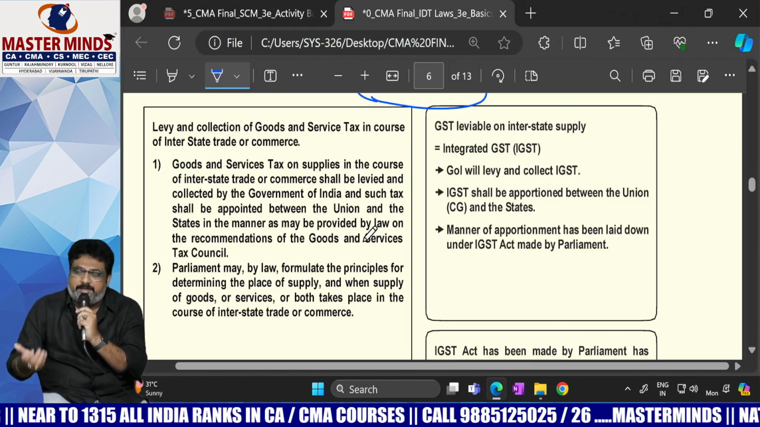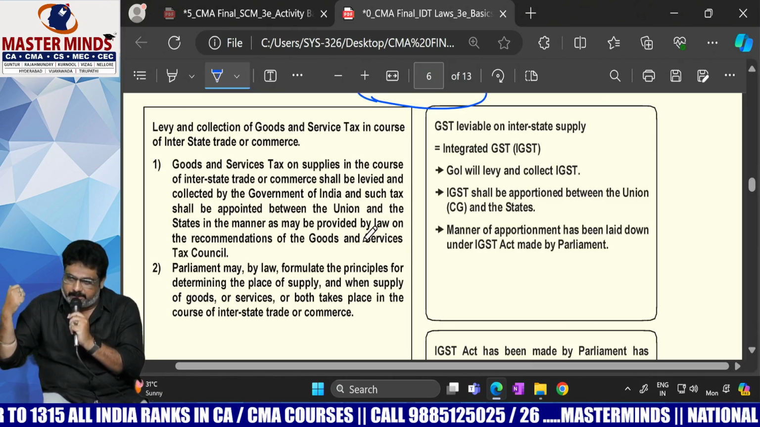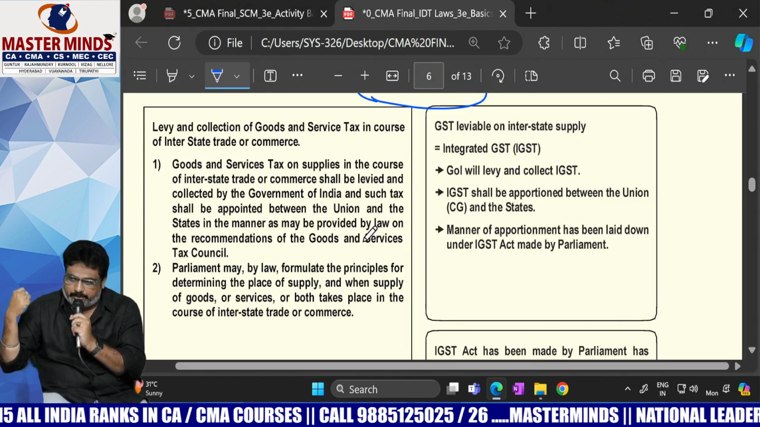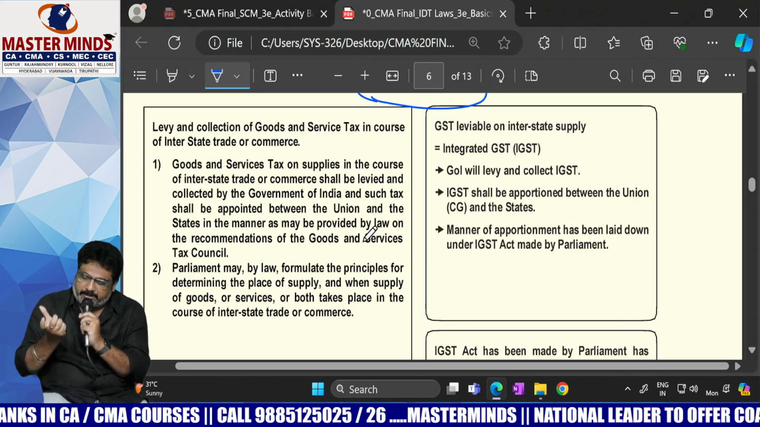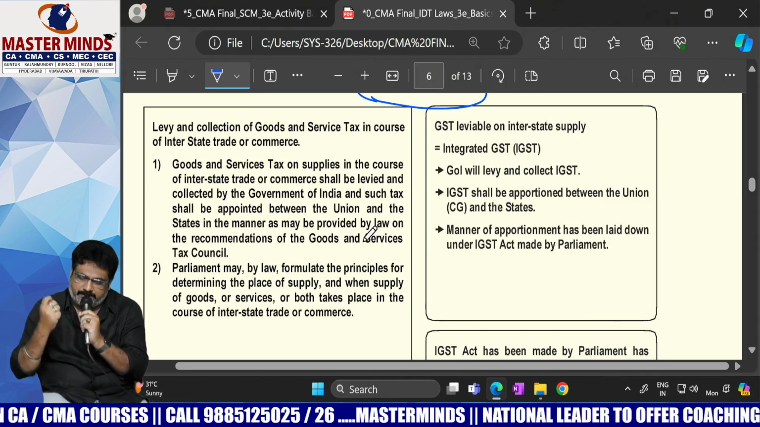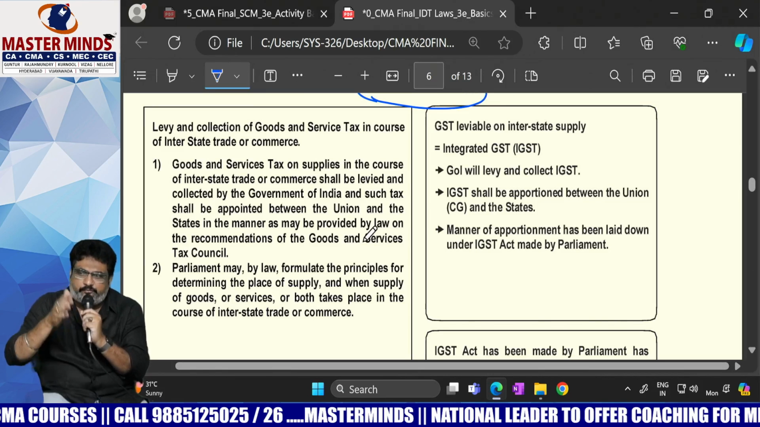In order to make it happen, a new article number was created. That article number is article number 269A. So what is the purpose of article number 269A technically? Distribution of IGST revenue.